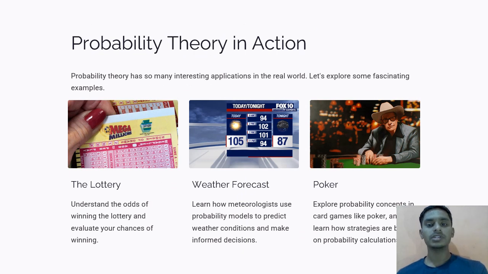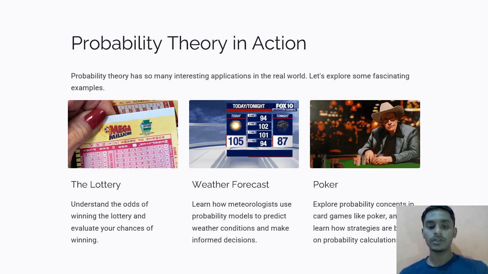Now probability theory in action. Probability theory has many interesting applications in real world life. So let's explore some fascinating examples: the lottery, the weather forecast, and poker. In the lottery, we are going to see understanding the odds of winning the lottery and evaluating the chances of winning.